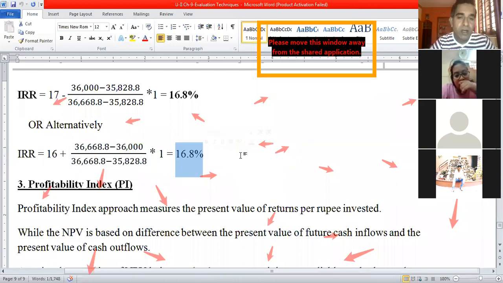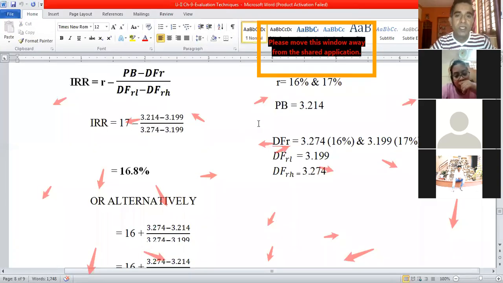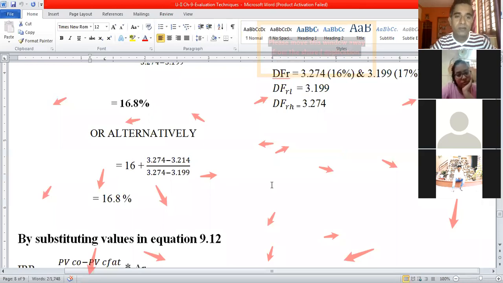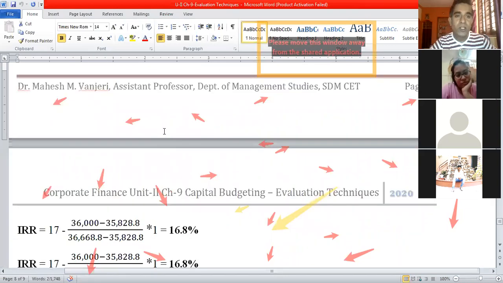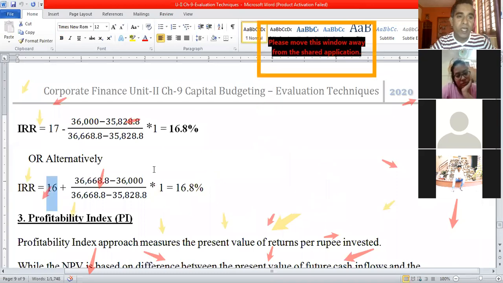Okay, so now pay attention everyone. Though there are so many equations, take 9.11 for example. Here we have considered equation 9.11 first, once with the higher rate of interest and once with the lower rate of interest. Then equation 9.12, again one time for the higher rate of interest and another time for the lower rate of interest. So four times we have calculated. So students, you need not calculate.